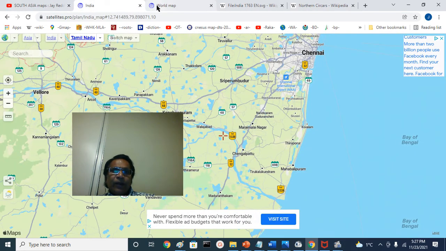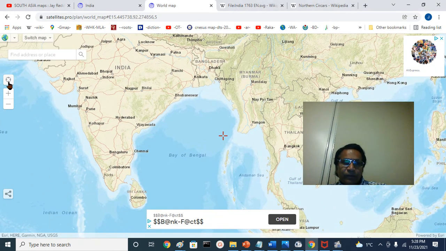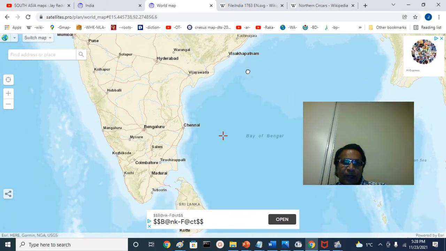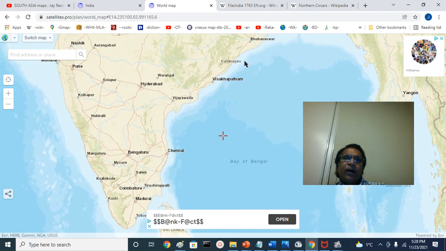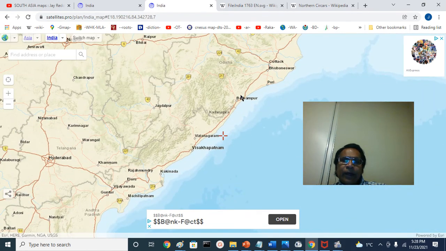We can see the Northern Sirkars here in our map. So this is the Madras Presidency. This is the Arambolli Pass here near Kanyakumari, Tirunelveli area, the vast territory of Visakhapatnam and Kalingapatnam until the Mahanadi river. You can see the Mahanadi river here, Chilka Lake, Berhampur, that is the Ganjam district or Gajapati district.